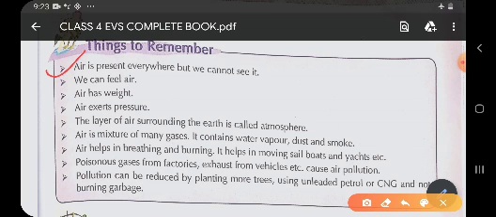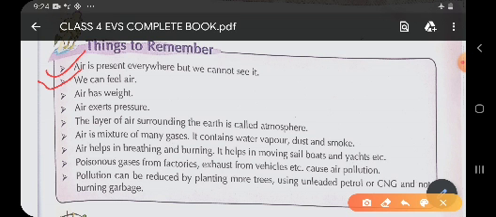Why we cannot see it, children? Because it is colorless. The air which is present everywhere can't be seen, but it can be felt. Children, just now I told you it cannot be felt also. If there is no movement in the air, we cannot feel it. We can only feel the air when there is movement in the air or when the air moves. So our second point is we can feel air. We can feel the air only when there is movement in the air. Children, moving air is called wind.